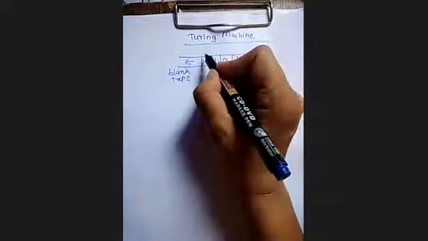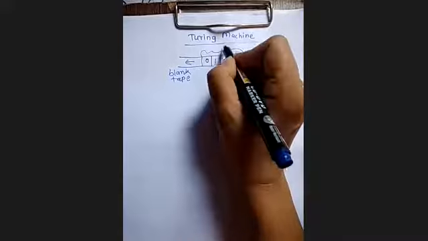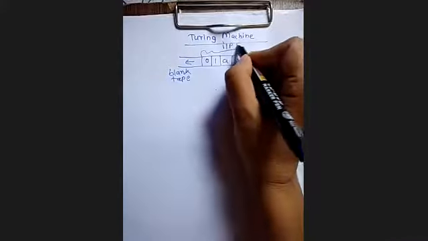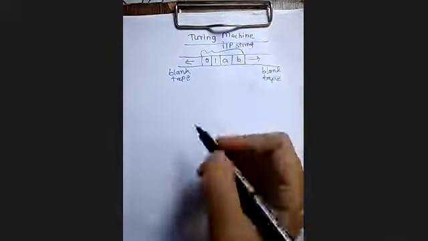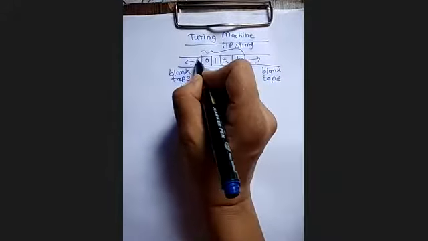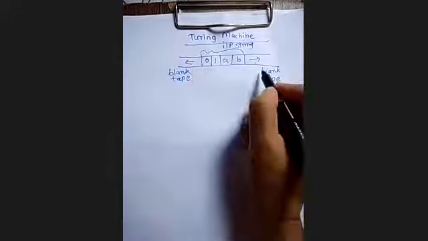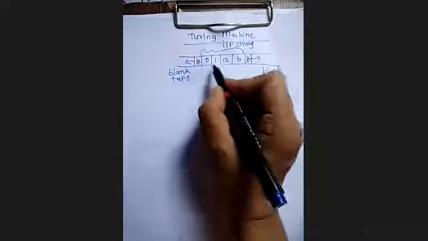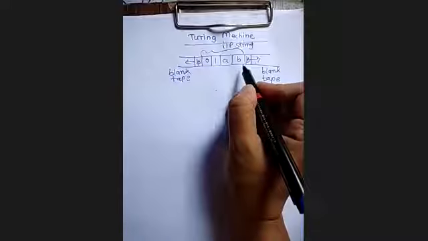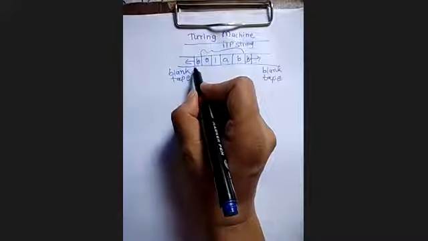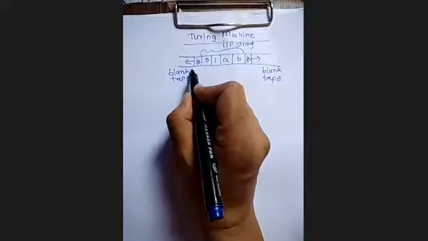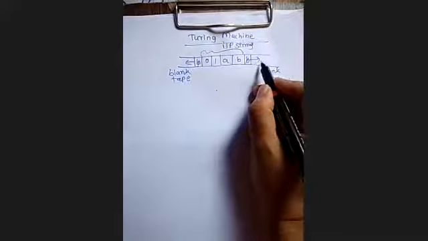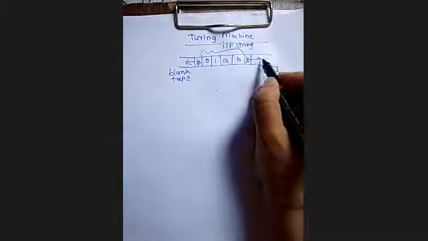Okay. So this is your input string, and the remaining tape is blank. To indicate the left end of the string as well as the right end of the string, you may use the blank. If not explicitly specified in the problem, it can be any symbol other than the symbols in the input string. So here I am using blank to indicate the left end of the string, and blank also to indicate the right end of the string. Remaining symbols can also be blank here.